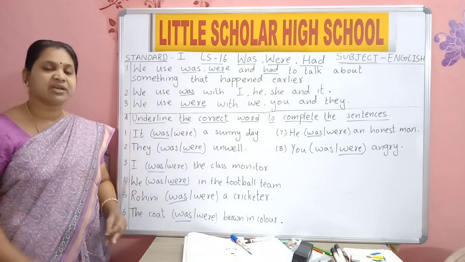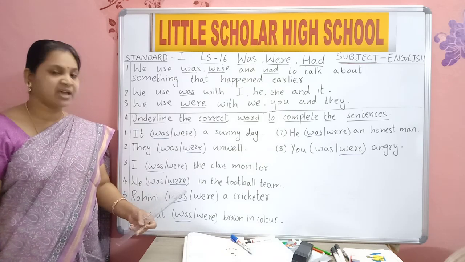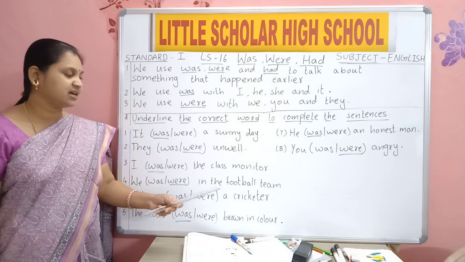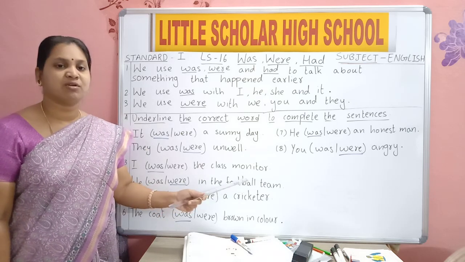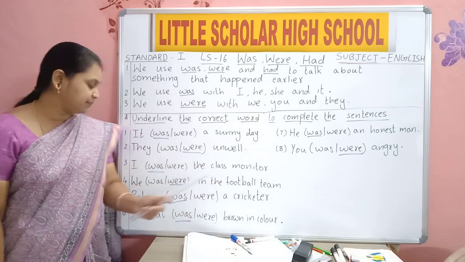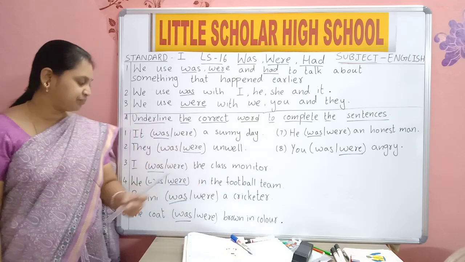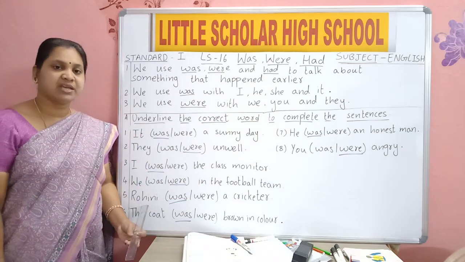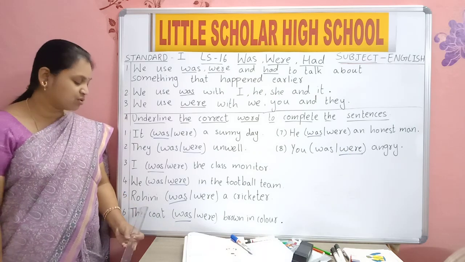We means we are talking about many. We were, W-E-R-E, in the F-O-O-T-B-A-L-L, football, T-E-A-M, team, football team. We were in the football team. R-O-H-I-N-I, Rohini, only one. So was.